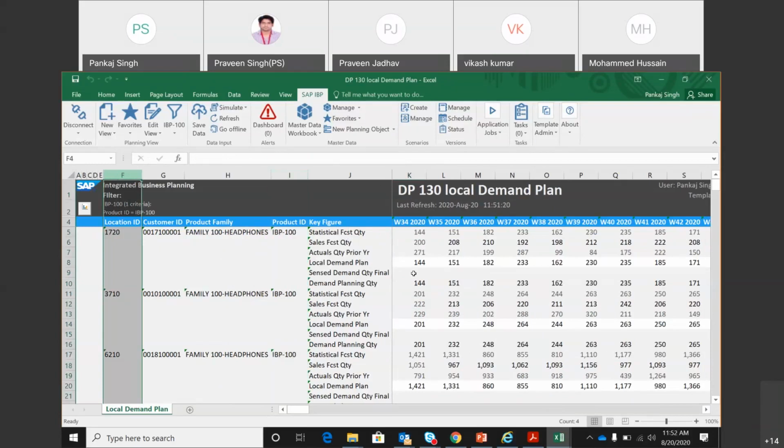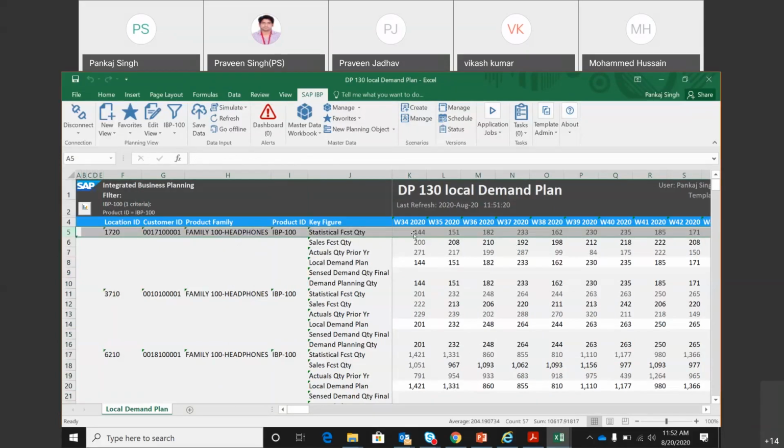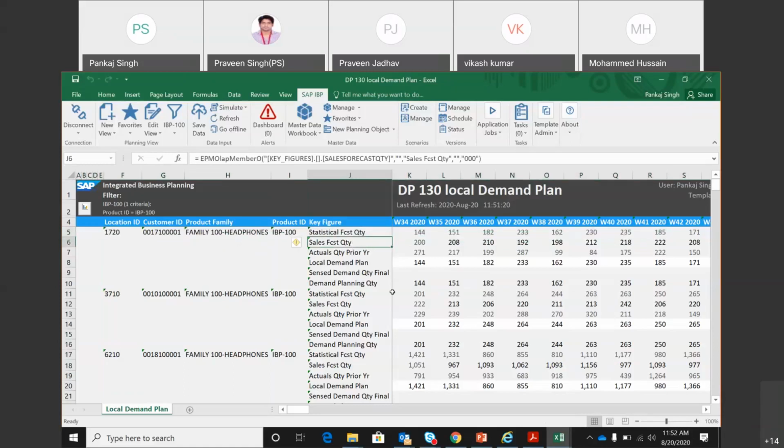Now this is the value that we got by running that job. These are the numbers given by the sales department. There is a sales department who thinks that for this product, for this customer from this location, we will be selling a different number in these weeks. So they gave some numbers, and you are able to see these numbers over here.